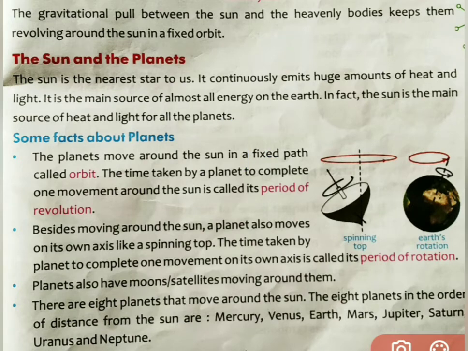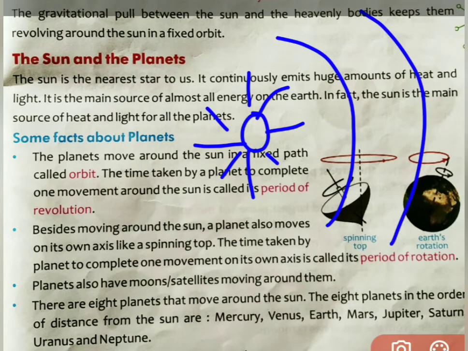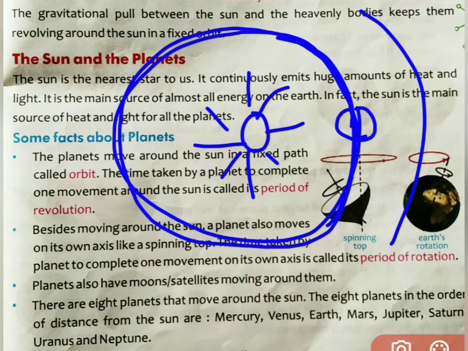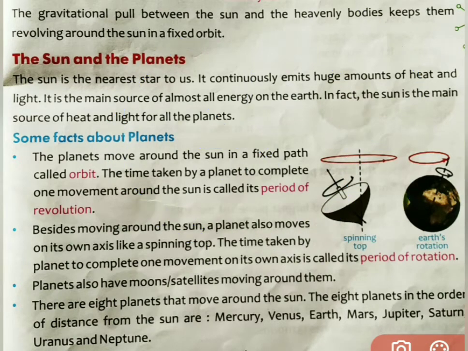But period of revolution, it means that if this is a sun, let me draw it again. Suppose this is a sun, and there is a planet moving around the sun. So when the planet starts from here and completes one circle, or one round, this one round is known as period of revolution. I repeat again, the time taken by a planet to complete one movement around the sun is known as period of revolution.